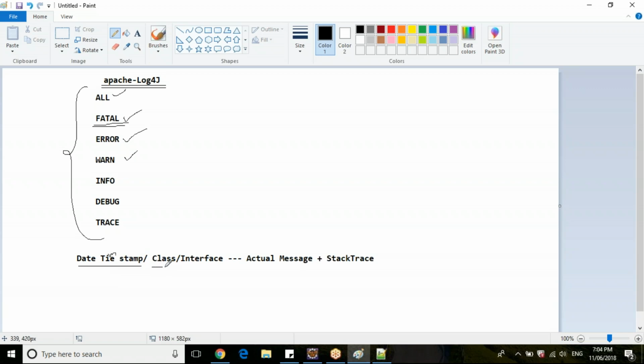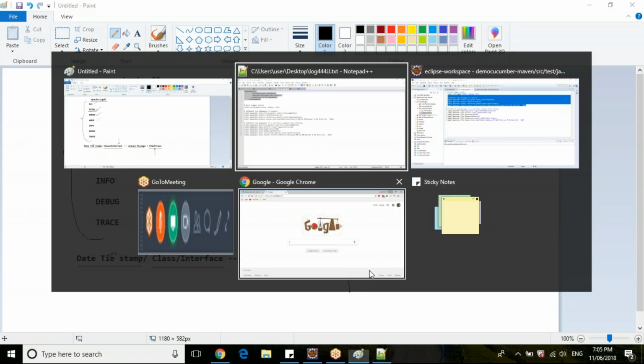So that's why we need date and time, and in which class the error has occurred. Let's say the same message is there in 5 to 10 classes. To specifically identify which class, you give the class or interface name, then the actual message you are going to print in the logs, or if it is an error, the stack trace. This is the format of your log which is generated. For every log, you should generate in that particular format.